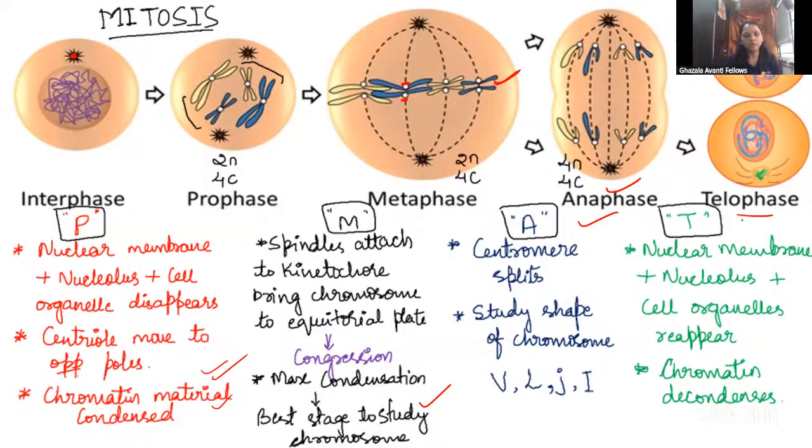Then coming to the telophase, guys. In the telophase, the things that happened in the prophase will be repeated again, opposite to that. What happened there? The nuclear membrane disappeared, but here the nuclear membrane is forming. The nucleolus disappeared there, it is forming again here. All the cell organelles disappeared there, here they appear again. The chromatin became condensed there, here the chromosome decondenses to form chromatin. Now you can see two cells are there. This is about mitosis. Did you understand this?